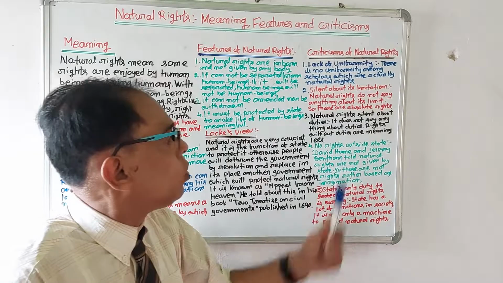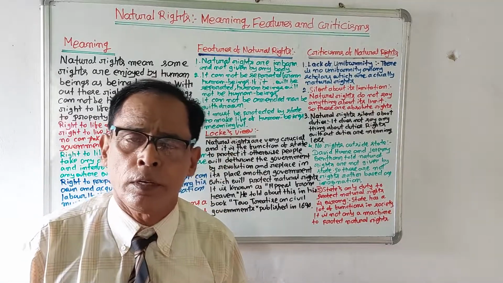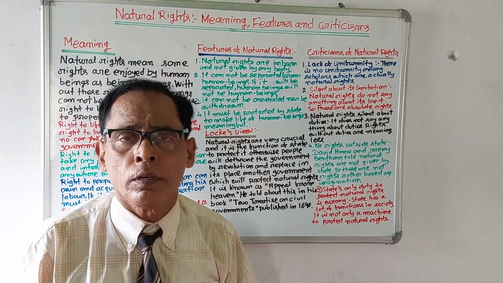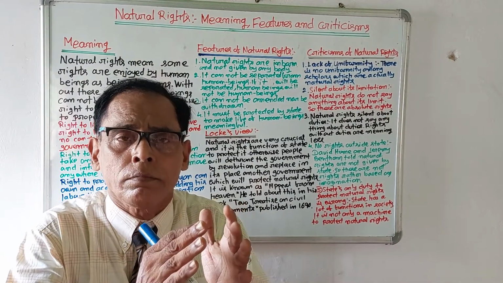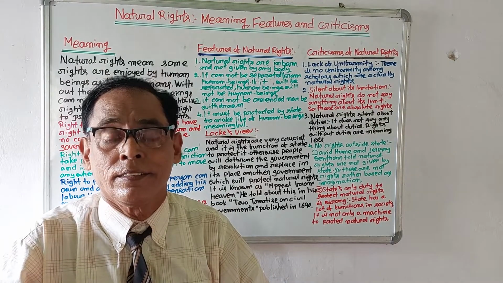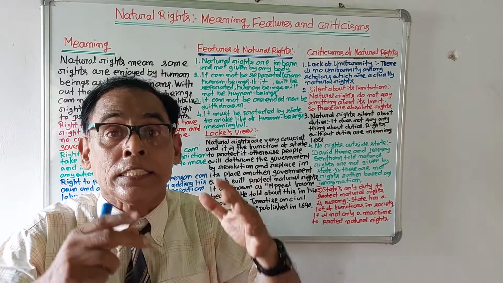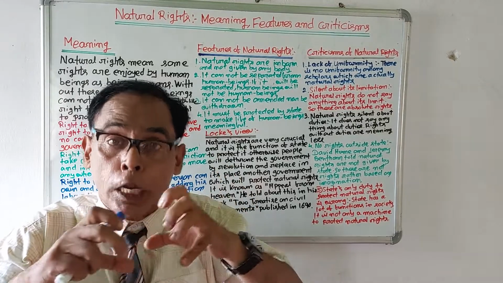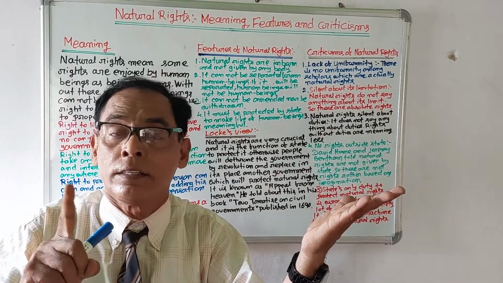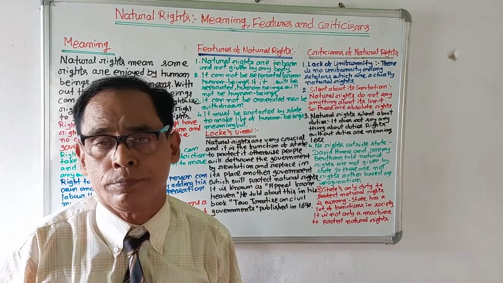Number four, no rights outside the state. According to David Hume and Jeremy Bentham, natural rights have not been given by the state. Rights can only be given by the state. Beyond the state, there cannot be rights.